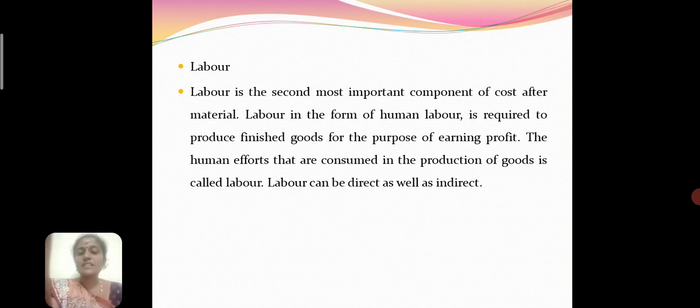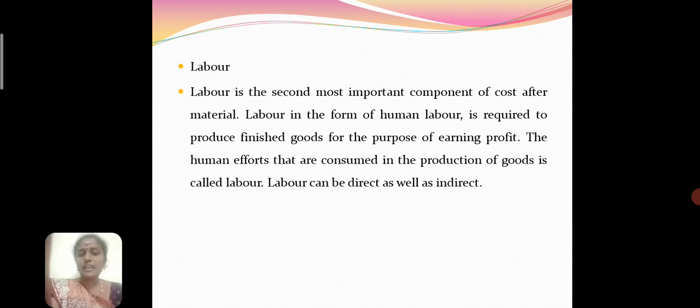Direct labor is actively and directly taking part in the production of a particular commodity. Direct labor costs are specifically traceable to the production of specific products. It is also called process labor, productive labor, operating labor, direct wages and manufacturing labor.